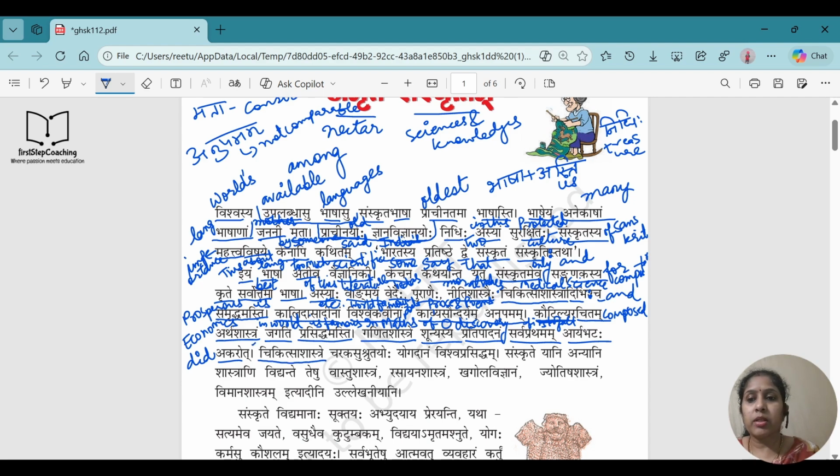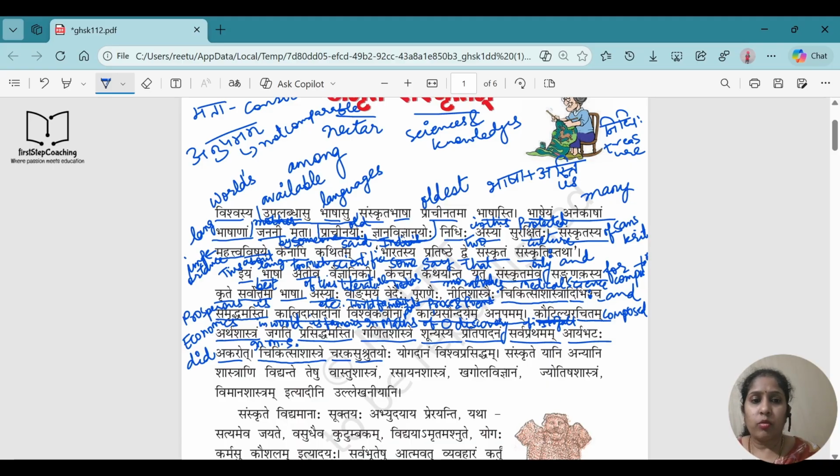Chikitsa Shastre means in medical science. Again, it is Saptami Vibhakti. So in medical science, I think I have written Chikitsa Shastra before also. So Chikitsa Shastra means in medical science, in treatment of diseases. Charak Sushrutayoho. So now these are the two scientists we have. We can say them as scientists.